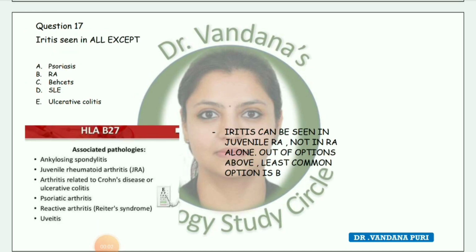Next question, iritis seen in all except. Options are psoriasis, rheumatoid arthritis, Behçet's disease, SLE and ulcerative colitis. Iritis can be seen in juvenile rheumatoid arthritis, not in rheumatoid arthritis alone. Out of the options above, the least common is B, rheumatoid arthritis.